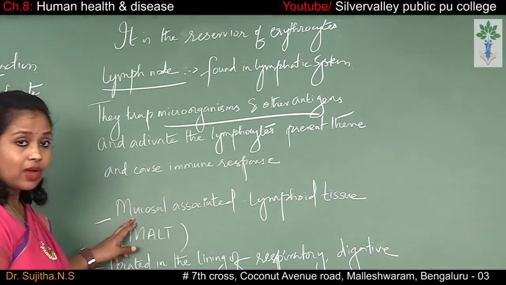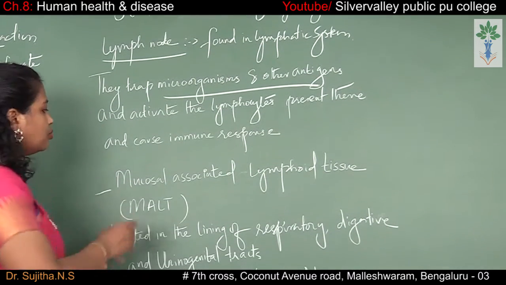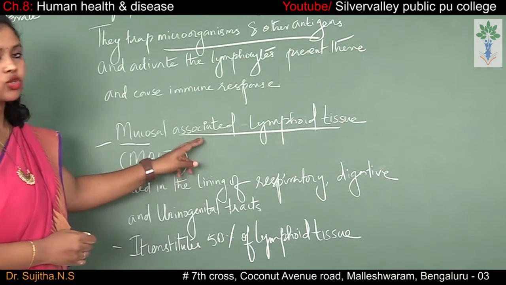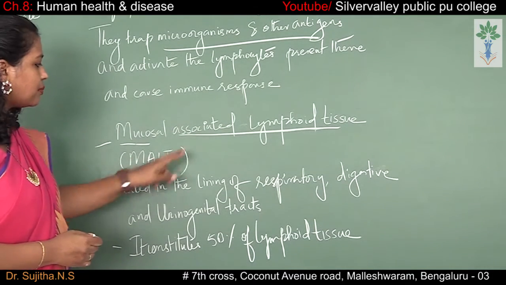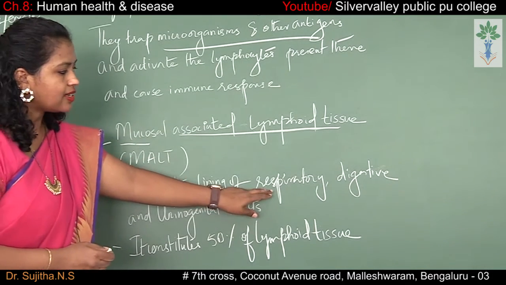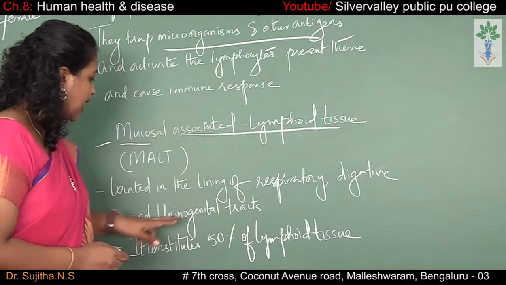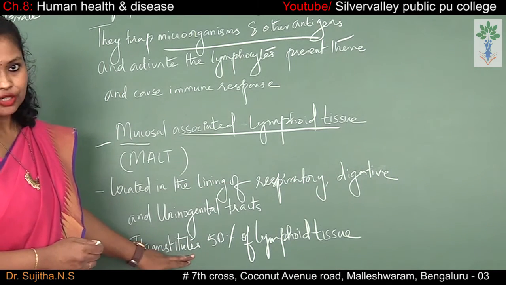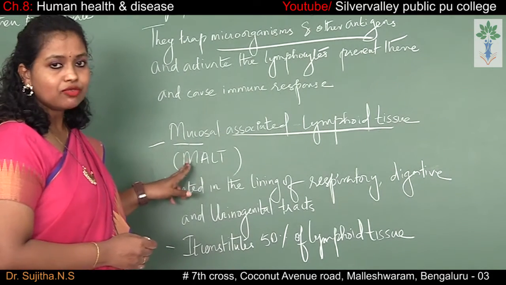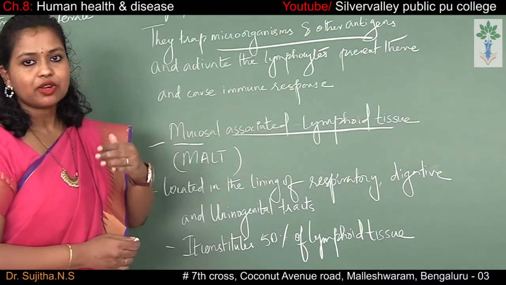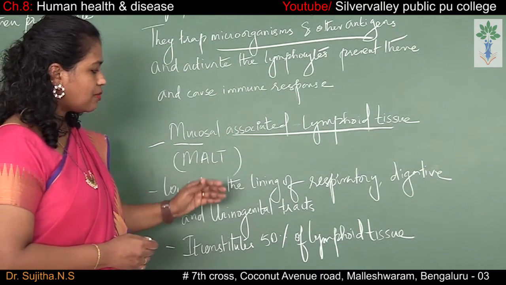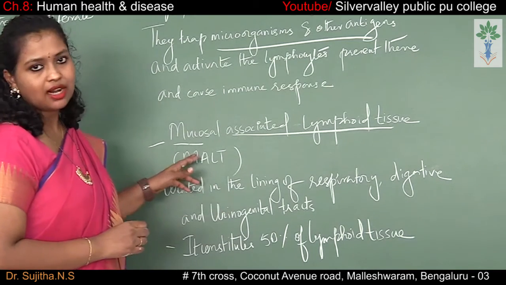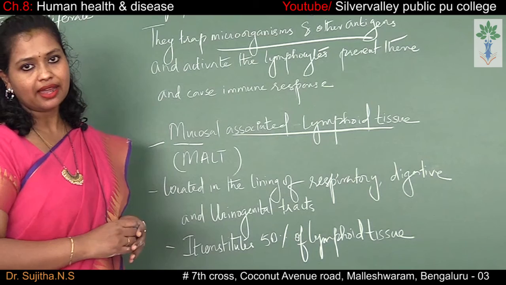The third one is the MALT. MALT means mucosal associated lymphoid tissue. This mucosal associated lymphoid tissue is present in the lining of the respiratory, digestive and urogenital tract, and around 50% of the lymphoid tissue is the MALT. This lymphoid tissue covers the respiratory system, the digestive system and the urogenital tract. The outer layer is made up of the MALT tissue. It covers the epidermal lining.